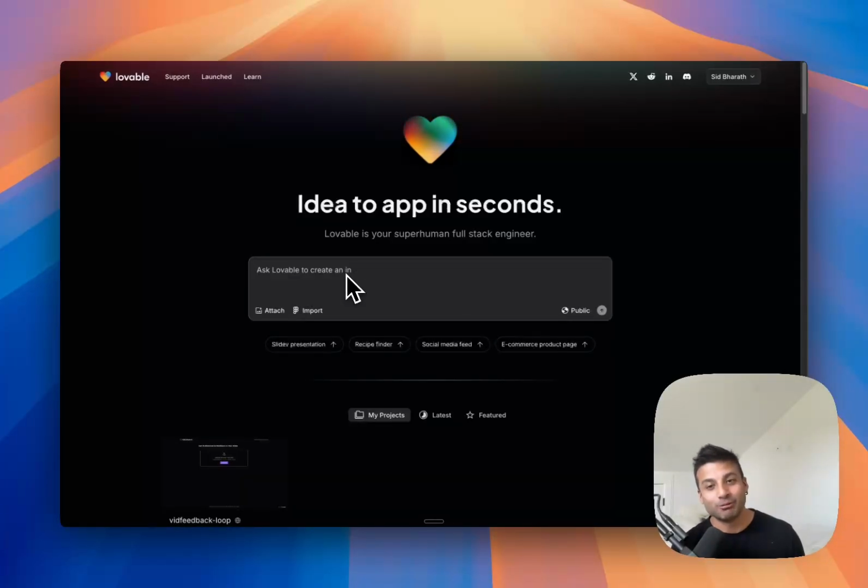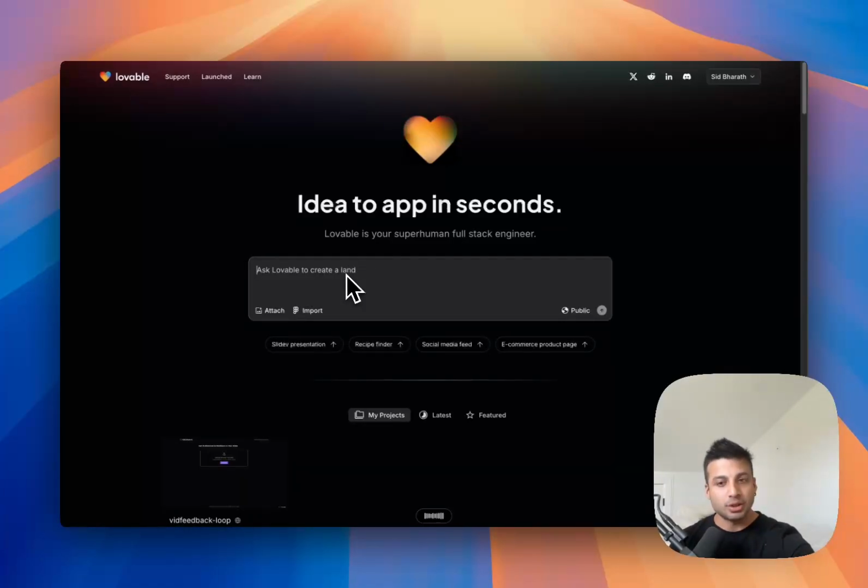Lovable is your superhuman full stack engineer. So essentially, what you do is you describe an app. The way I like to describe these apps, I think the prompt matters here, is to tell Lovable, or whatever tool you're using, your full context. So in this example, I am a consultant, and I want a simple CRM to manage the deals.